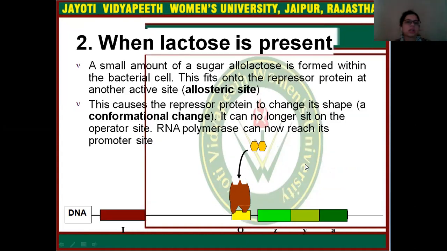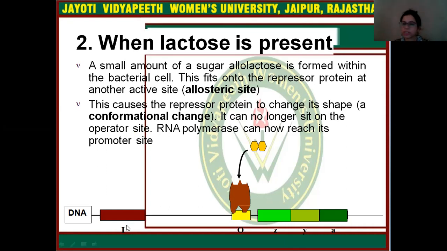Second, when lactose is present, a small amount of a sugar, allolactose, is formed within the bacterial cell. This fits onto another active site on the repressor protein, and this causes the repressor protein to change its shape so it can no longer sit on the operator site, and RNA polymerase can now reach its promoter site.